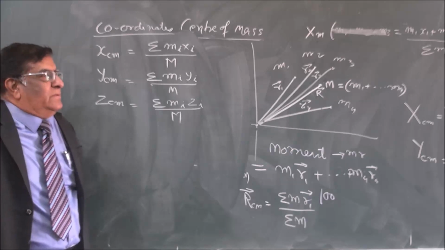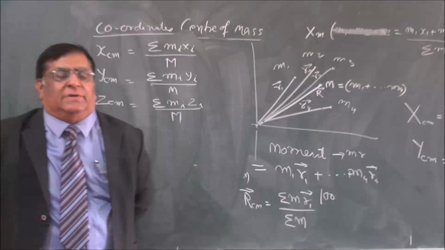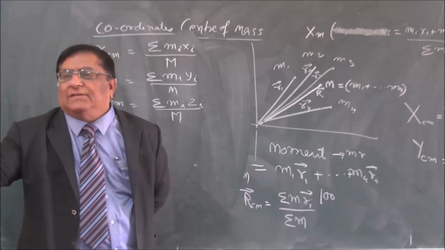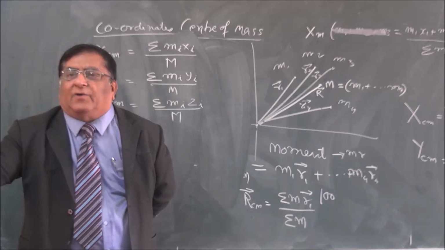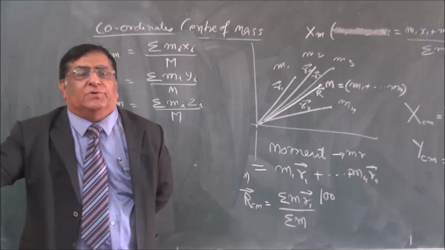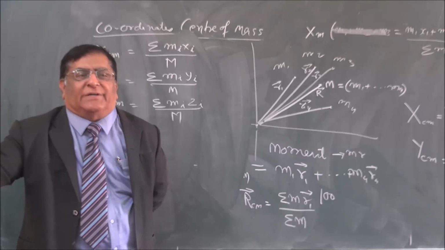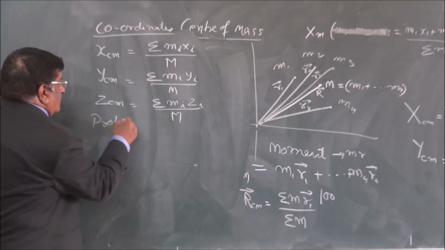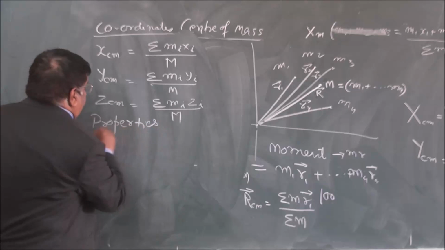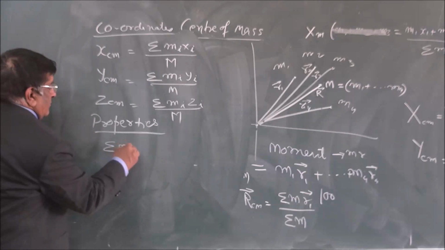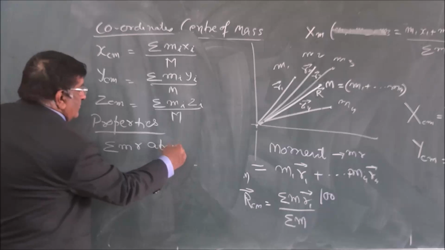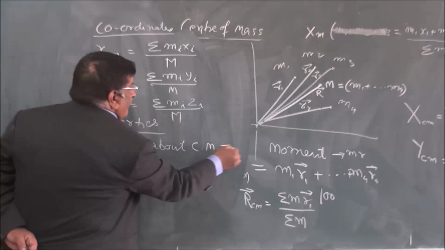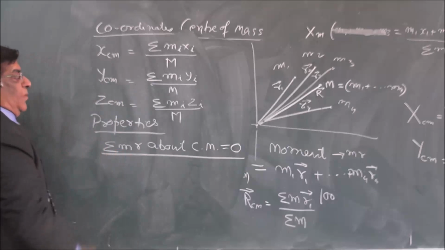Now there are certain properties of center of mass we should remember. Please write it: properties of center of mass. One is that moments around the center of mass sum up to 0. This is a very important property.